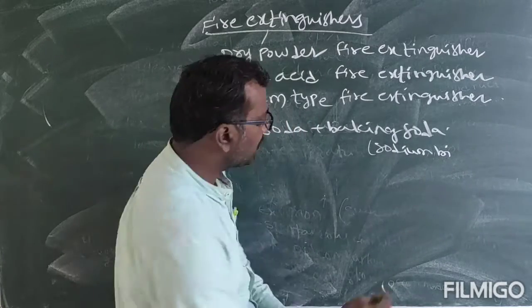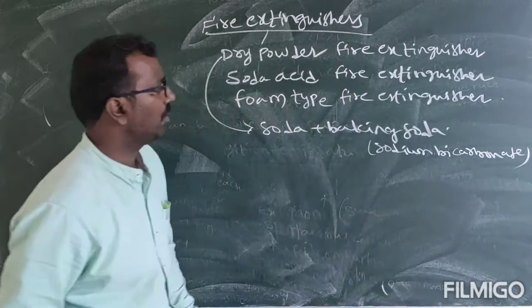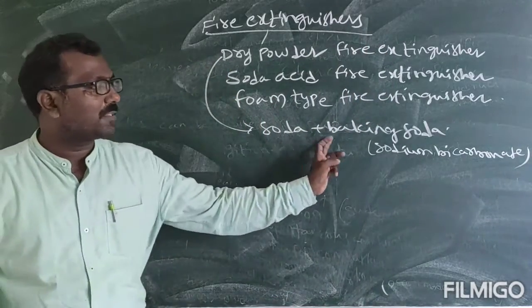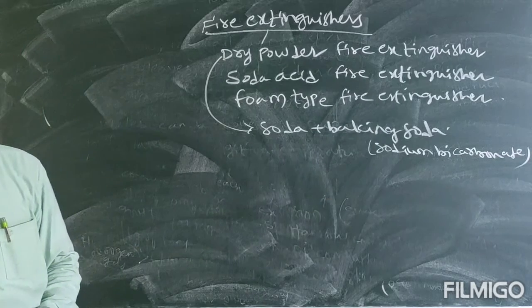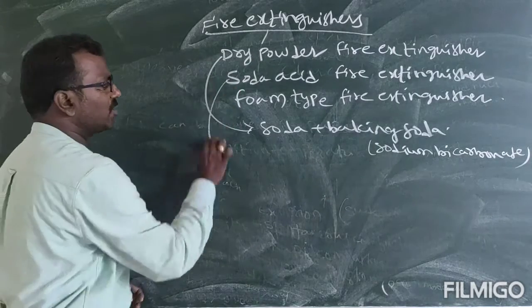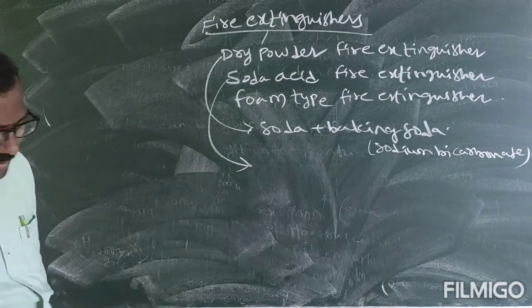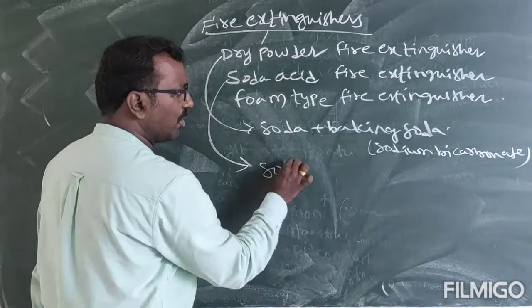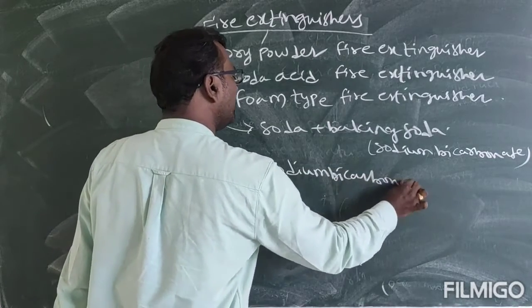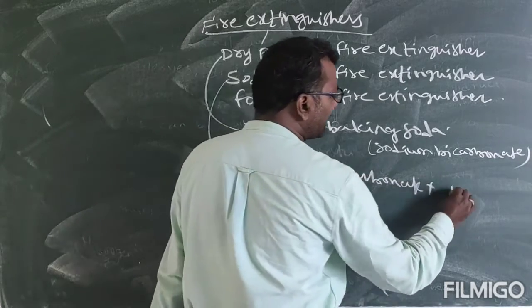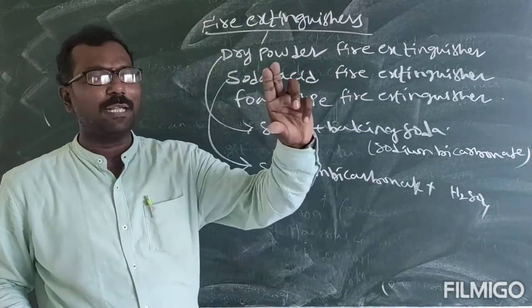Now the soda acid extinguisher consists of sodium bicarbonate along with some sulfuric acid present at the bottom in a bottle.